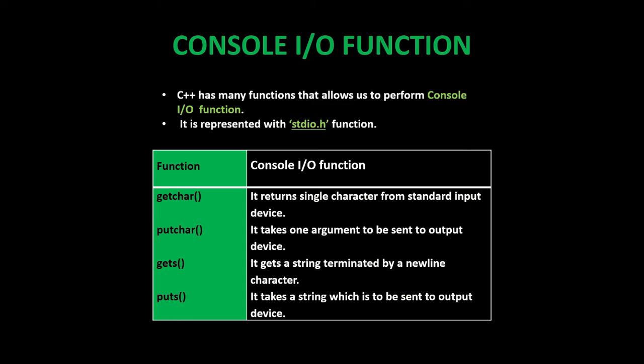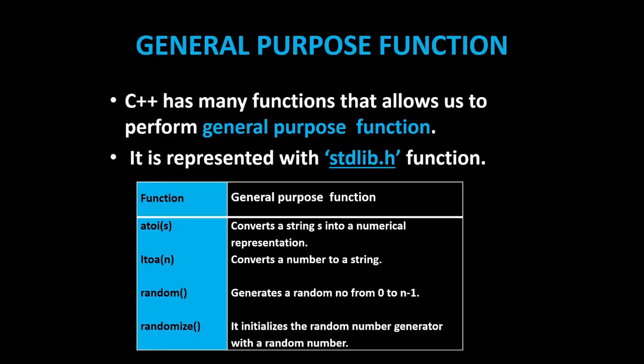Getchar returns a single character from a standard input device. Putchar takes one argument to be sent to the output device. Third one, gets, gets a string terminated by a newline character. Puts takes a string which is to be sent to the output device.